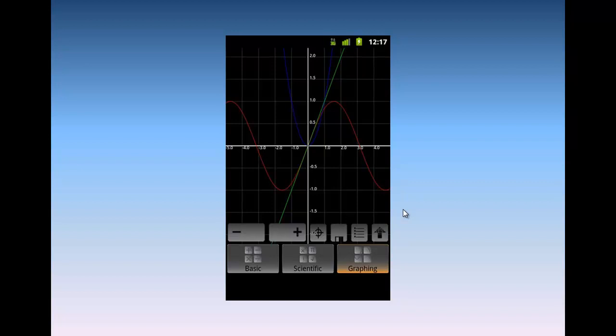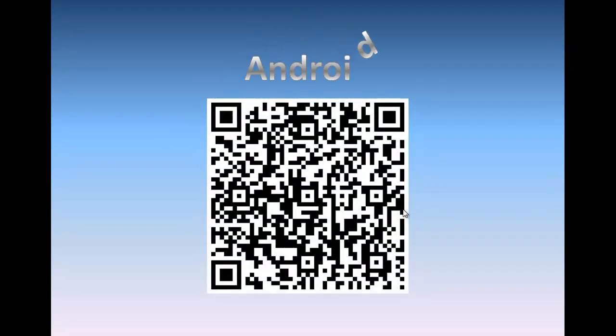Okay, and here is the QR code. If you don't know how to use a QR code, just write me a message. I will try to help you out on this.